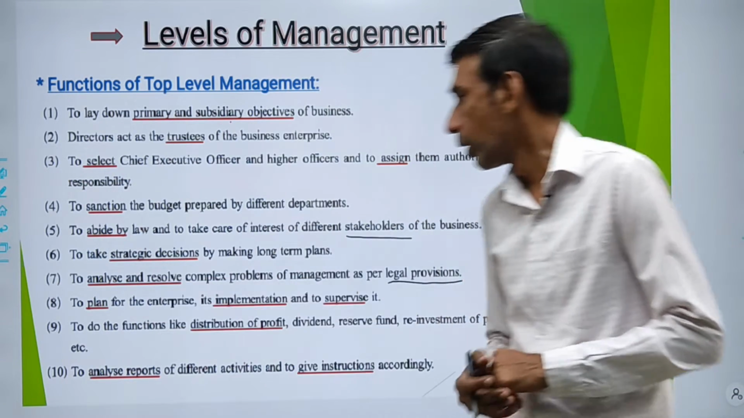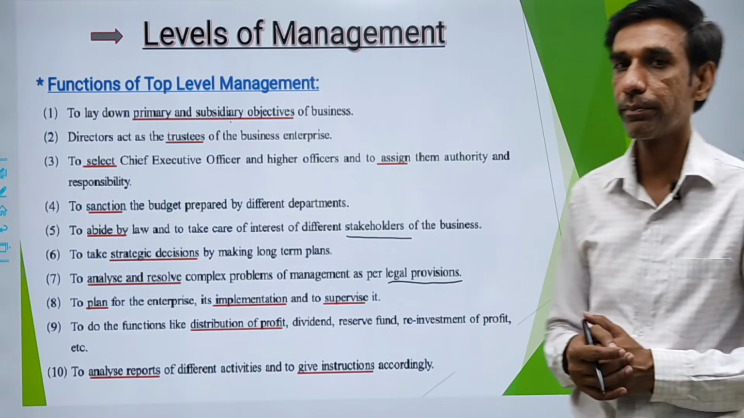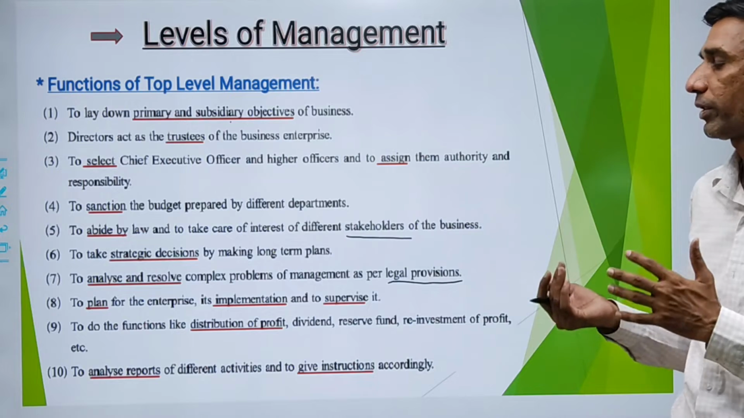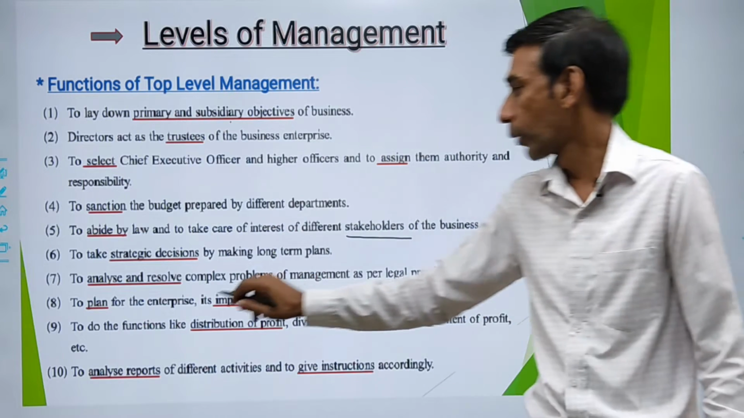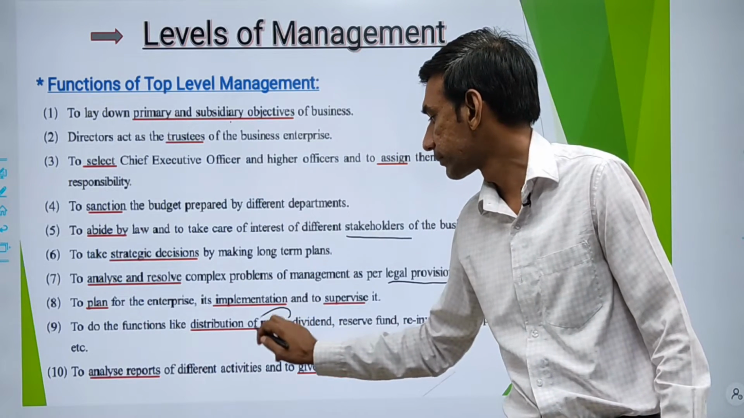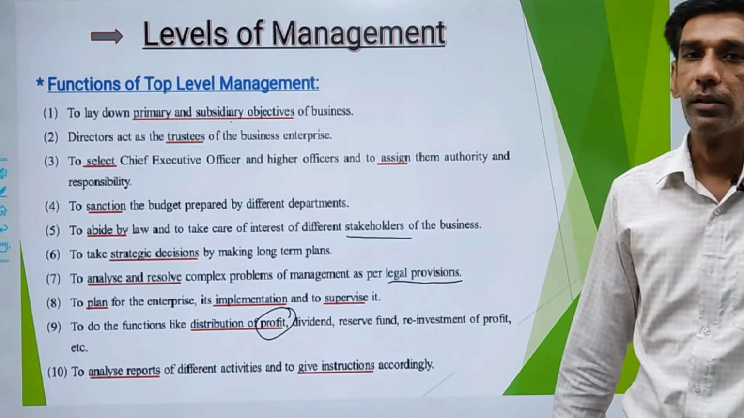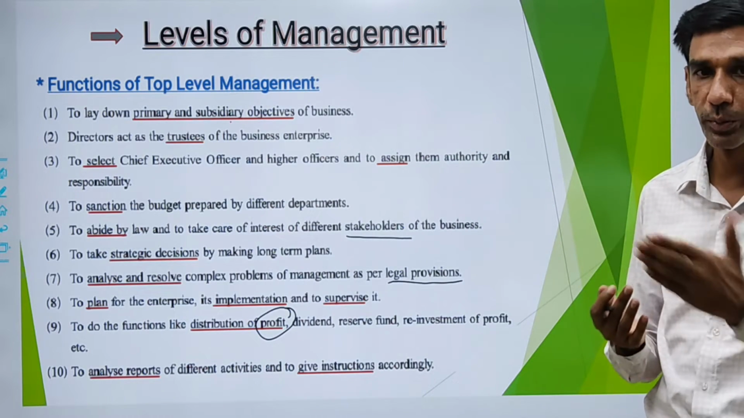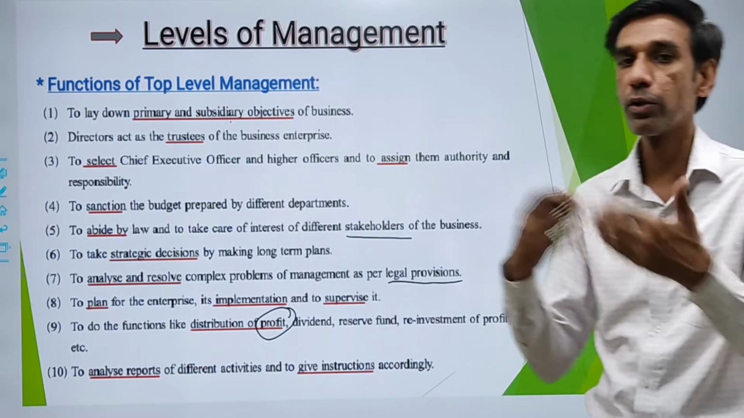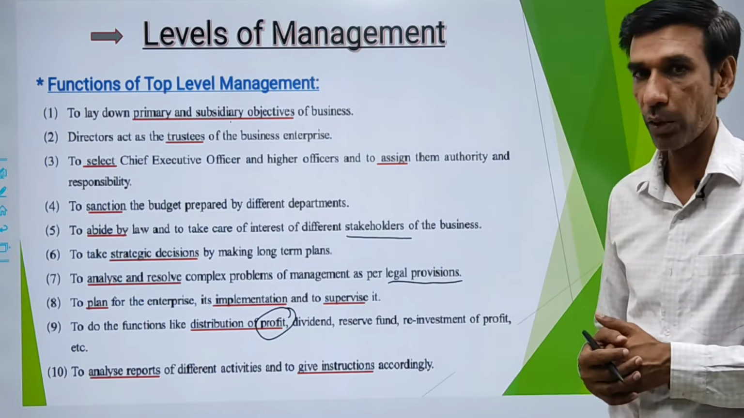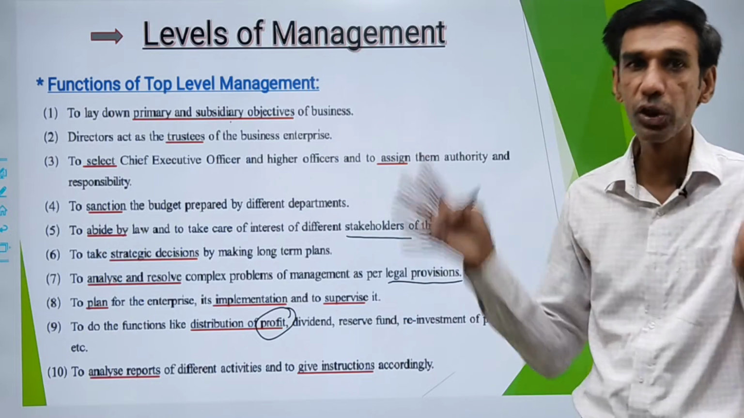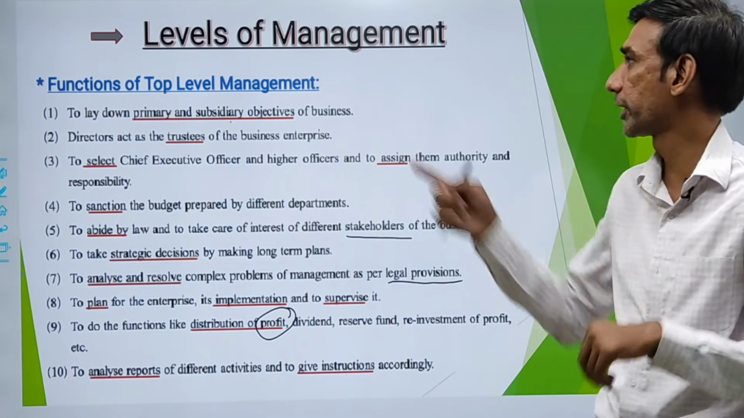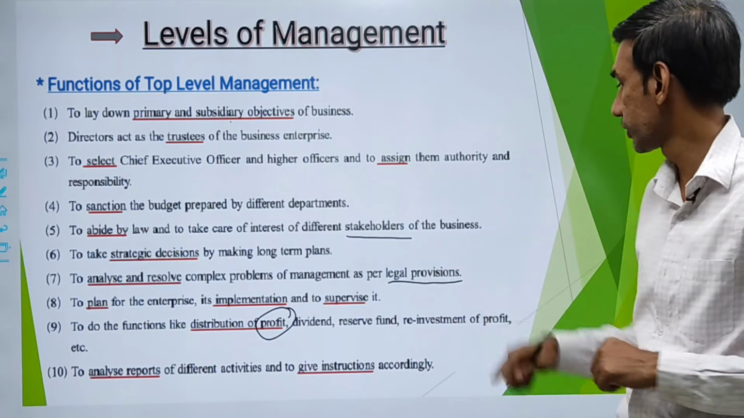Point number 9. To do functions like distribution of profit, dividend, reserve fund, reinvestment of profit, etc. Now this function is related to profit. So whatever you do with your profit, you distribute the profit. You give it as a dividend to your shareholders. You can create a reserve out of profit. Now how much reserve has to be created? That decision needs to be taken by the top level manager.